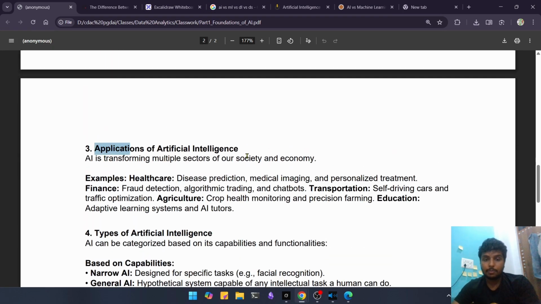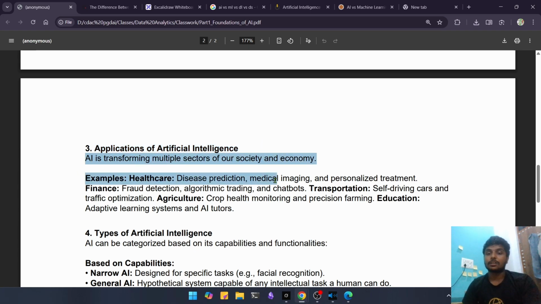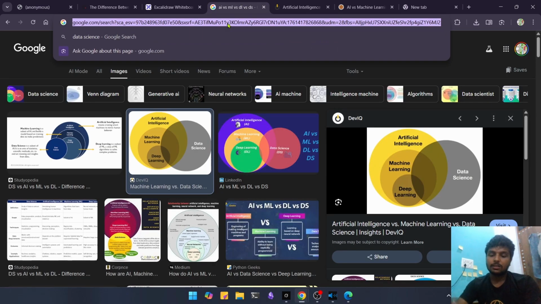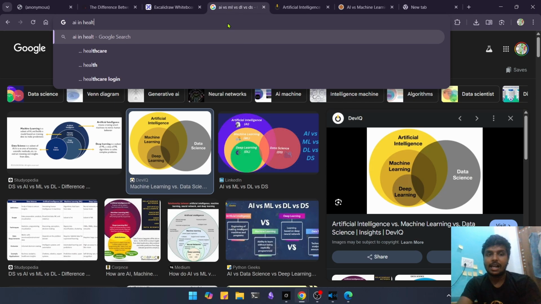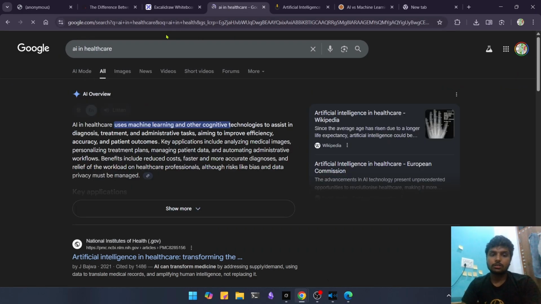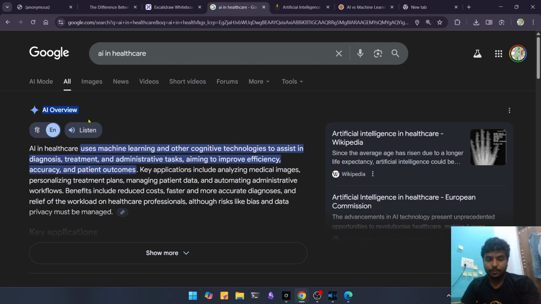Now let's go to the applications of artificial intelligence. AI is a broad field, and AI is transforming multiple sectors in our society and economy, such as healthcare. Like AI in healthcare, if we search, we will get an AI overview, right?